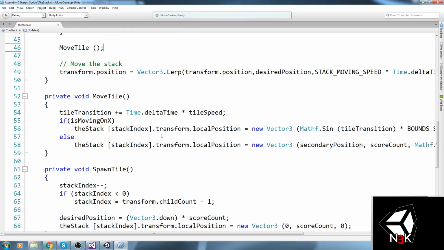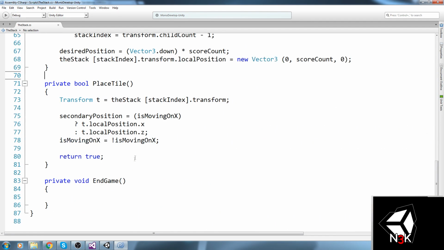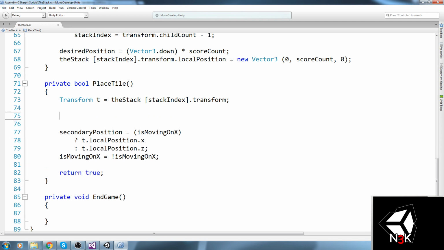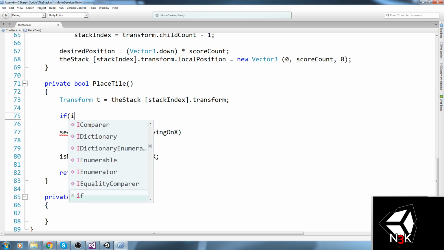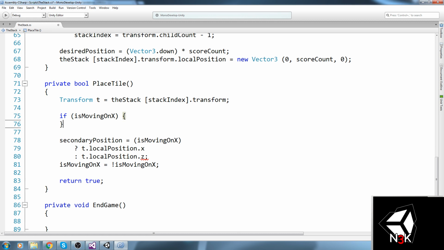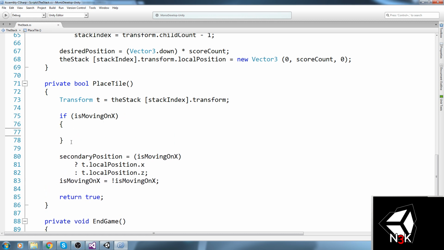And to start cutting this thing, it's a really complicated algorithm, actually. Everything is going to take place in the PlaceTile function. But it's going to be a lot of numbers that you might not necessarily understand. So I'll just go ahead and start, and hopefully we can tag along. So first off, if we are moving on X, we're going to take care of the X-axis first, right? So if we are moving on X, then we're going to calculate the delta in between the first position and the second position. So the first position would be the last tile position.